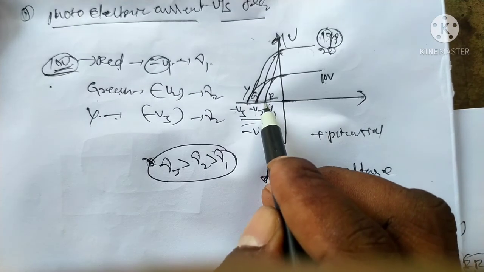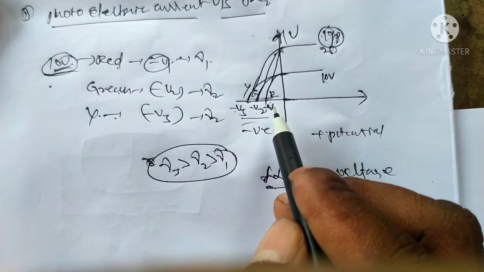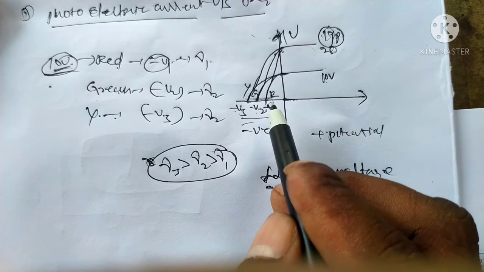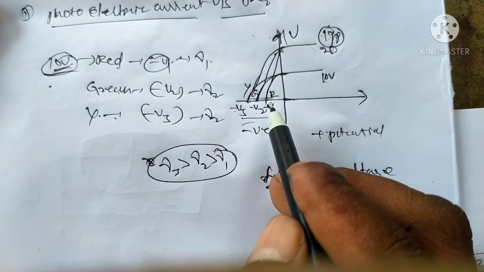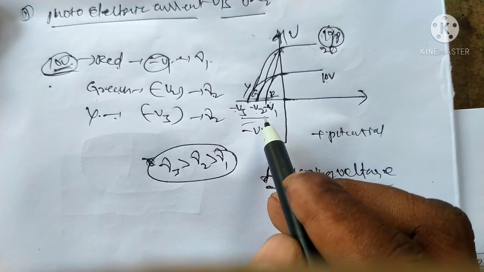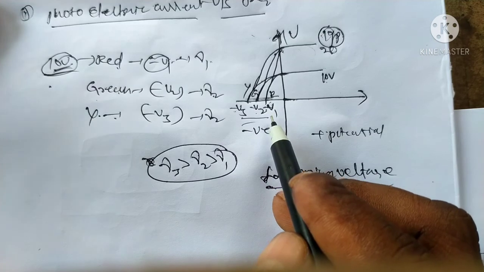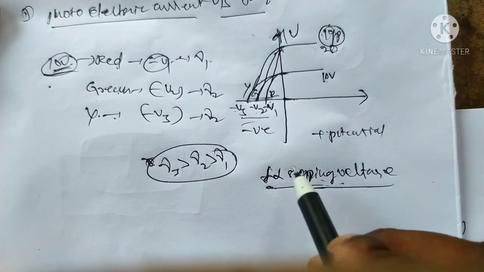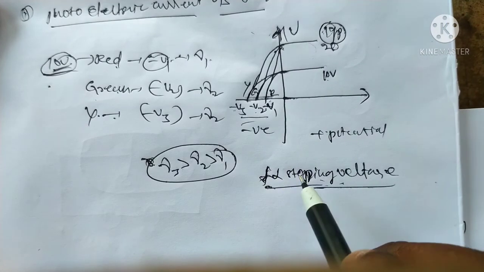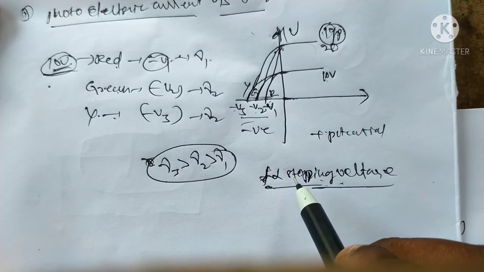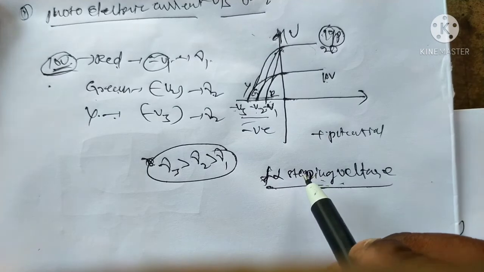At stopping voltage, the electron can escape from the metal surface at maximum. This maximum kinetic energy depends only on frequency. The stopping voltage depends only on frequency, not on intensity. The number of electrons depends upon intensity.